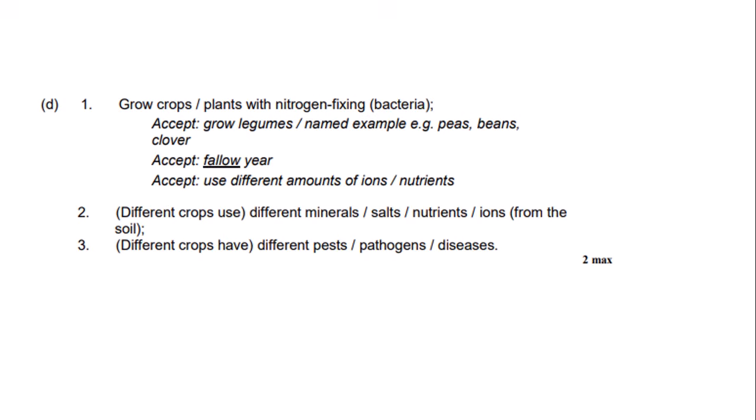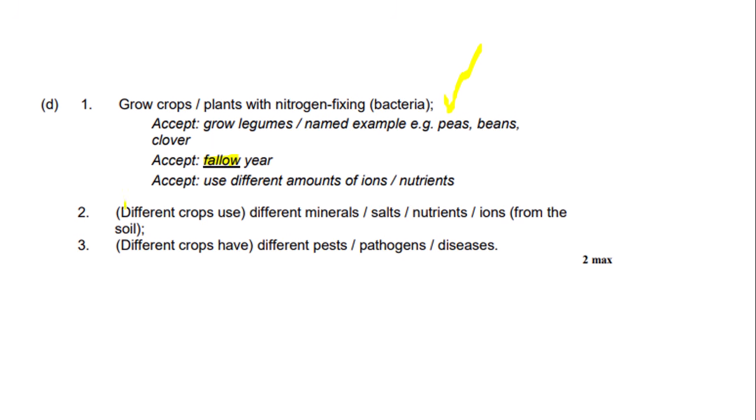So let's look at the mark scheme. So the first marking point says you can grow crops or plants with nitrogen-fixing bacteria, which we wrote, so we would get 1 mark. Also, it accepts grow legumes/named examples, e.g. peas, beans, clover. It accepts fallow year. So you need to write the word fallow here if you want to write this point, as it is underlined. Also, it accepts use different amounts of ions or nutrients. So you can put these to get the mark.